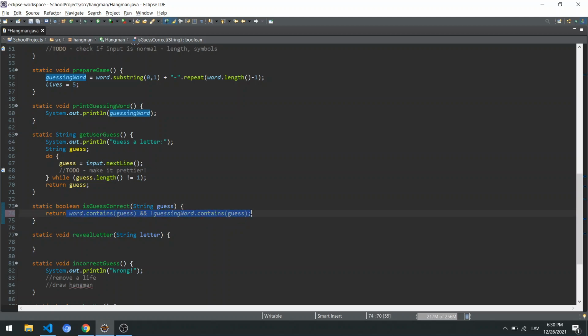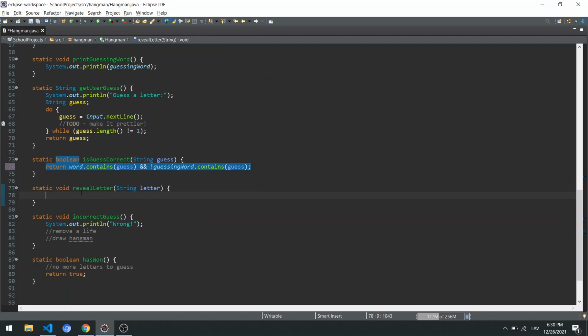It's going to return true if the word contains the guess, but the guessing word doesn't. So this is the way we can leave it right now. We're going to skip this one, so let's go with the to-do. Well, fill it in. This is the main stuff that we need.